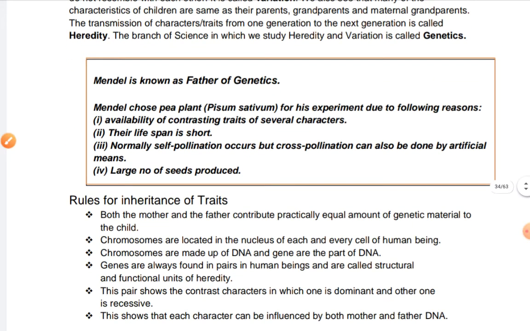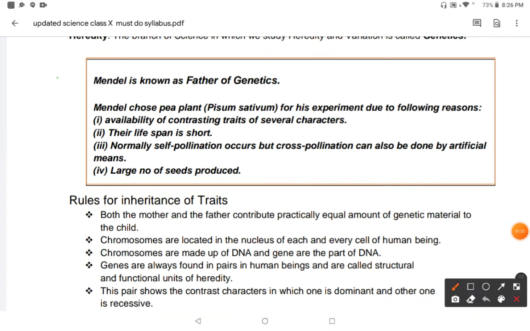Now, who is the father of genetics? That is Mendel. Mendel chose the pea plant for his experiment due to the following reasons. Very important: sometimes this question is asked, why did Mendel select the pea plant for his study? Because of the availability of contrasting traits of several characters. Their lifespan is short. Normally self-pollination occurs, but cross-pollination can also be done by artificial means, and a large number of seeds are produced in the pea plant, which is very helpful for his study.